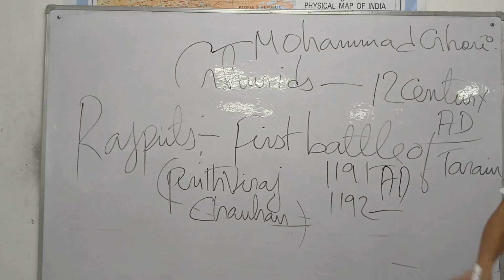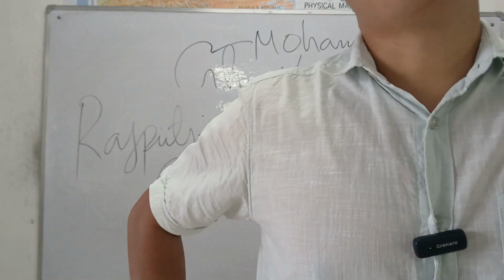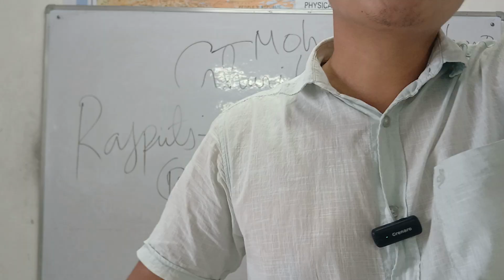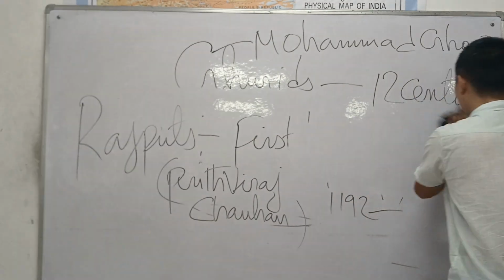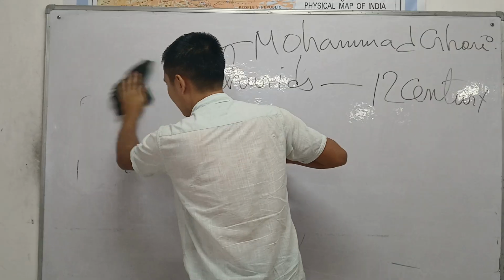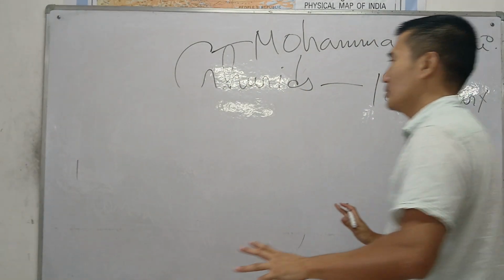Like that, Muhammad Ghori, in the second battle of Tarain, defeated Prithviraj Chauhan, one of the greatest kings of the Rajputs, and this battle led to the foundations of the Muslim dynasty in India. Too important. Which battle laid the foundations of the Muslim dynasty? It was the second battle of Tarain.